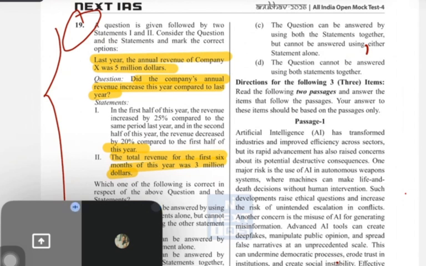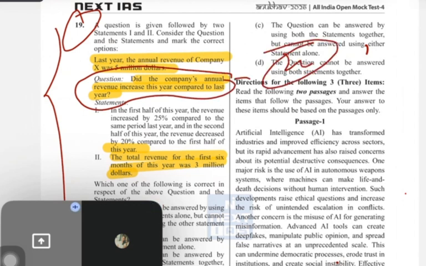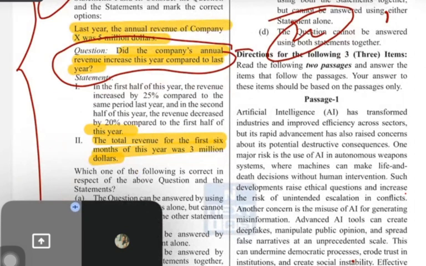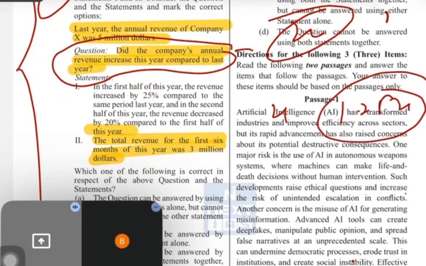See, guys, the question is saying, did the company's annual revenue increase this year compared to the last year? So, guys, I should know what the last year revenue is, basically. In the first statement, the question has said, in the first half of this year, the revenue increased by 25%. So it was X, it becomes 1.25X, suppose. But what is X? Because they have given $5 million for the complete year, but they're asking about the first half year. So how can I know the first half year? So I cannot get it from the first statement.